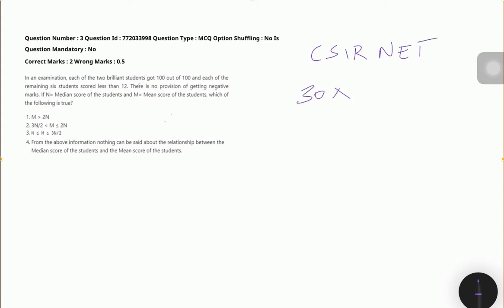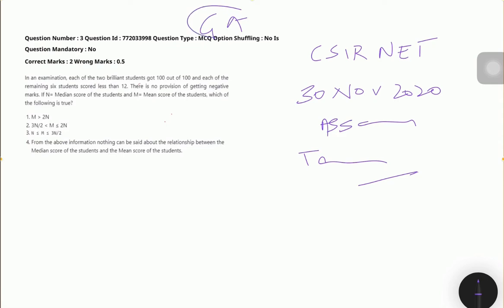CSIR NET, 30th November. That is the one which was held in Assam and Tamil Nadu. GA, General Aptitude question. Question number 3. The question ID is this and it is of 2 marks, General Aptitude. In an examination, each of 2 brilliant students got 100 out of 100 and each of the remaining 6 students scored less than 12. Okay, and there is no provision of getting negative marks.